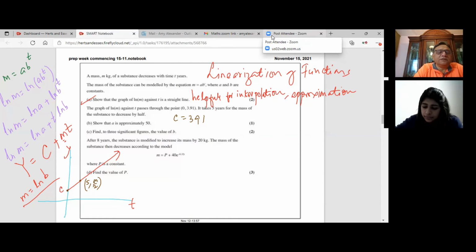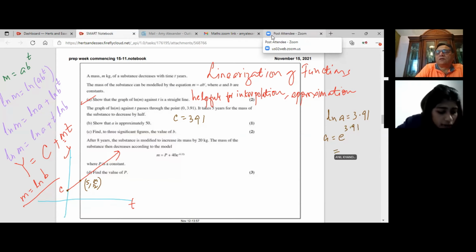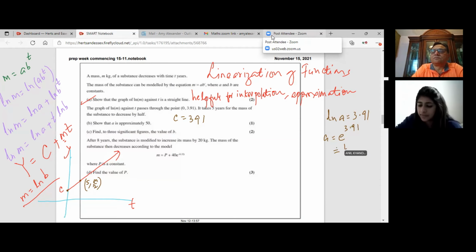So we know the value of c. So ln A equals 3.91, and c is ln A. So A is e to the power of 3.91. Can you calculate that? It says 49.898, so 50 approximately. So that is how you are going to do this: show that A is approximately 50.